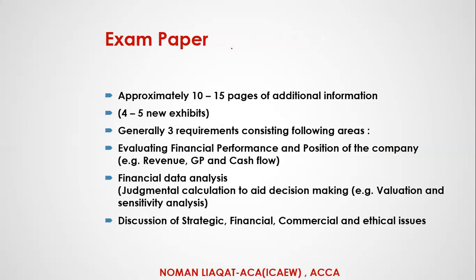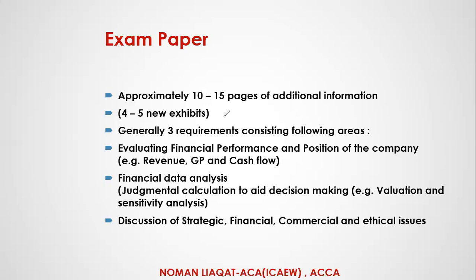What about our exam paper basically? We know that almost 40 to 50 pages of information is given to us 6 weeks before. So students think their exam will be from those 40 to 50 pages. No, that's not true. That's only partially true basically.